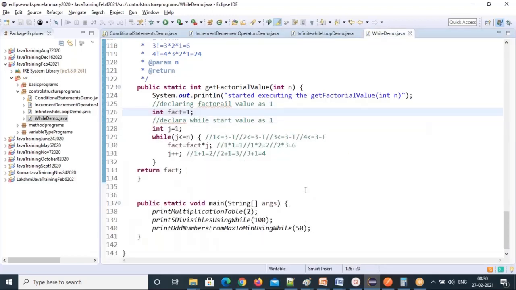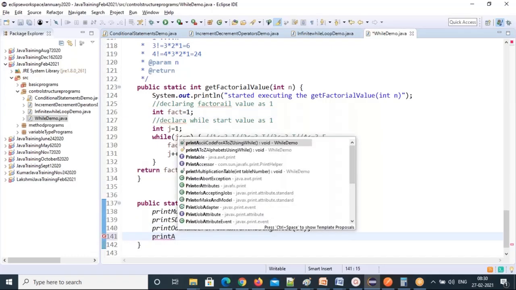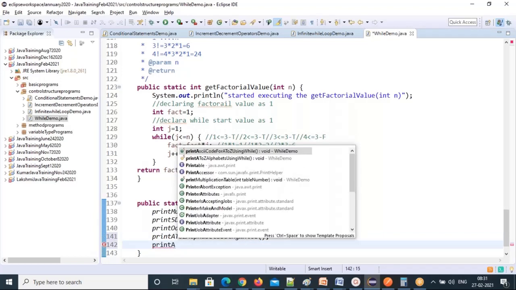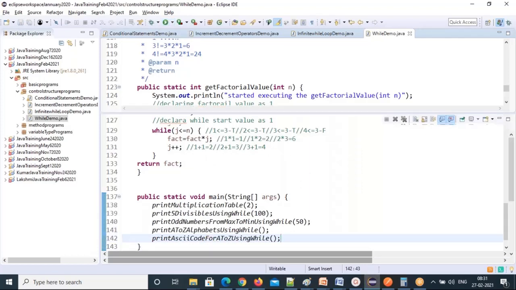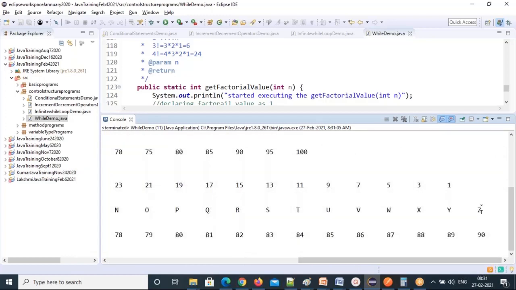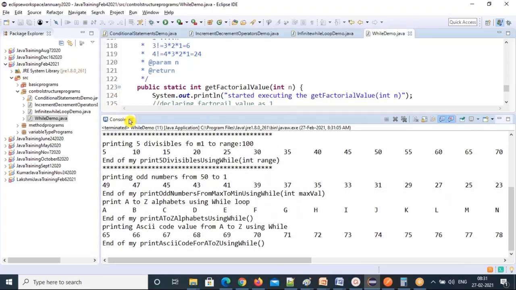Okay, so next, print characters. So print capital A to capital Z, then print capital A to capital Z ASCII code values. See that all the static methods you can call directly, right? A, B, C, D, E, F. So A ASCII code is 65, B is 66, C 67, D 68, E 69, F 70, G 71, H 72, till Z is the last one. 90 is the ASCII code. See, this is how you can write the programs.